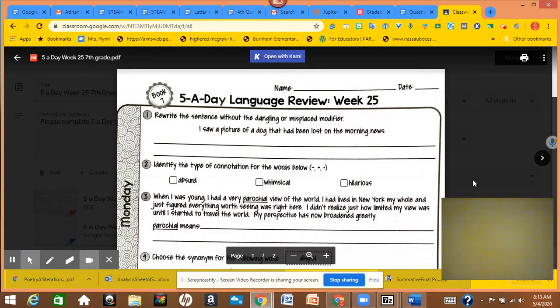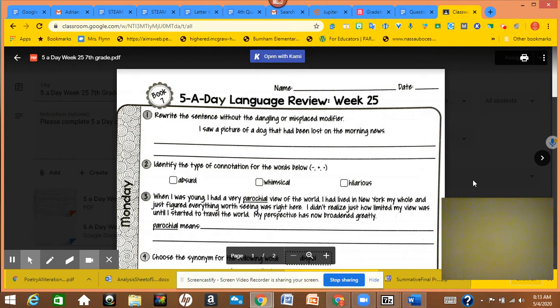For Monday, you are going to be choosing the dangling or misplaced modifier for the sentence, "I saw a picture of a dog that had been lost on the morning news." So we definitely have a person and we have an animal. This is misplaced. There's something in the wrong spot.